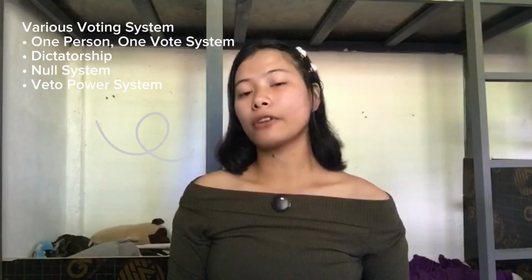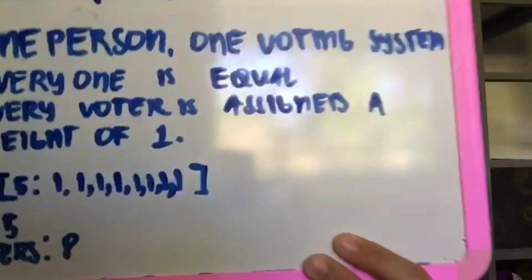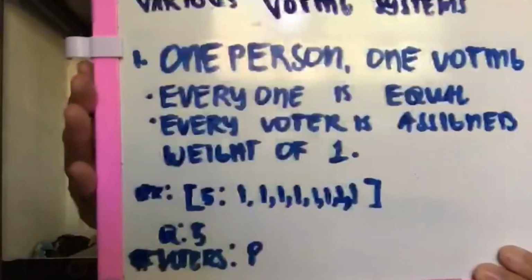We have 4 various voting systems, and right now I'm going to introduce the one person, one vote system. It is where everyone is equal, and each voter is assigned a weight of 1. For example, we have a quota of 5 and a number of voters of 8, as you can see here. So you only need 5 or any 5 people to agree. It is a standard majority.